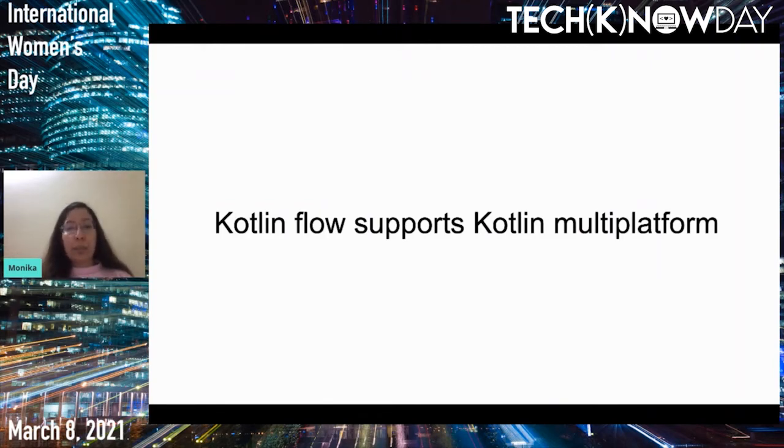RxJava won't be able to support that. So this is also one of the plus points of Kotlin Flow, like why it should be used. Because as Google announced in Google I/O 2019, 50% of the Android apps are migrated to Kotlin. So this will continue, and there'll be increasing adoptability of Kotlin in the developer community. So this is another point which facilitates the adoptability of Flow as well.